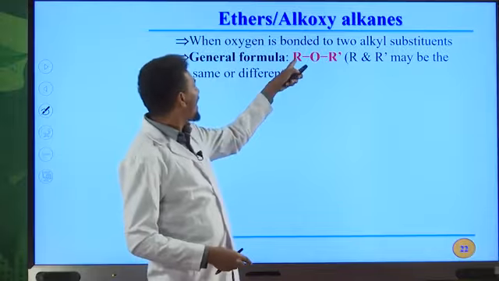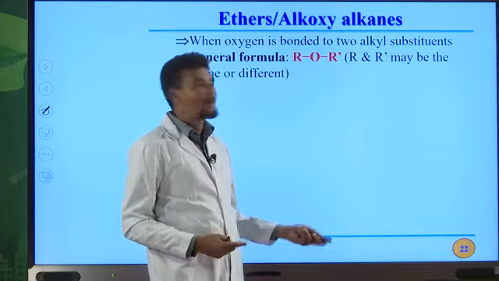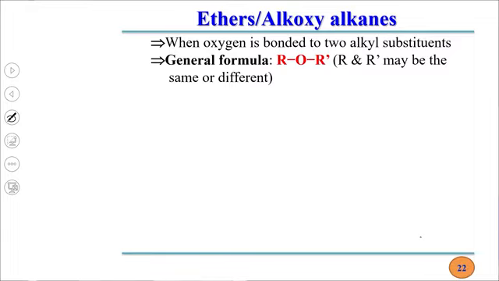If, for example, R is a hydrogen atom, this becomes the general formula for alcohol. If R prime is also a hydrogen atom, it is not the general formula for ether. Because of this reason, R and R prime can never be hydrogen atoms. So this is the general formula for ethers.